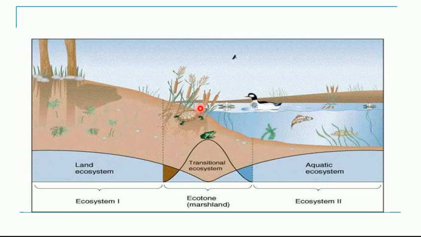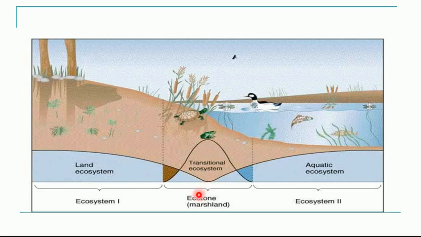So the overall diversity of the ecotone is higher than aquatic or terrestrial ecosystem. So this is just one example. We should understand that in the ecotone zone the number of species is higher than the two different ecosystems from which the ecotone has been formed.